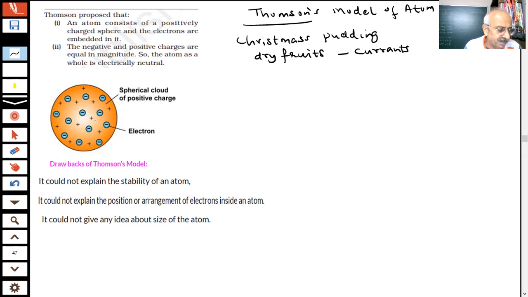For example, you have seen a watermelon, students, and if you cut the watermelon, how does it look? Inside the watermelon you have the red color, which you can say is the positively charged sphere.